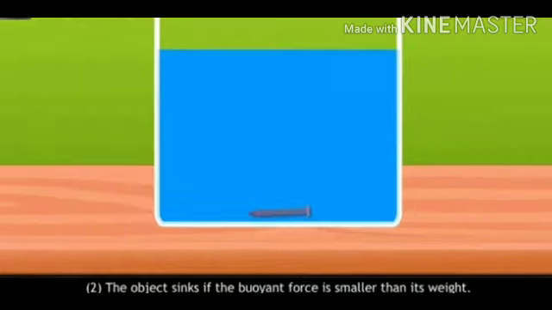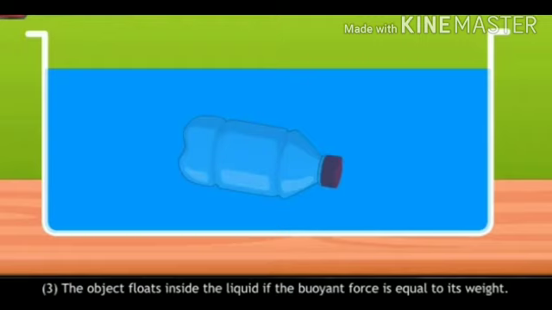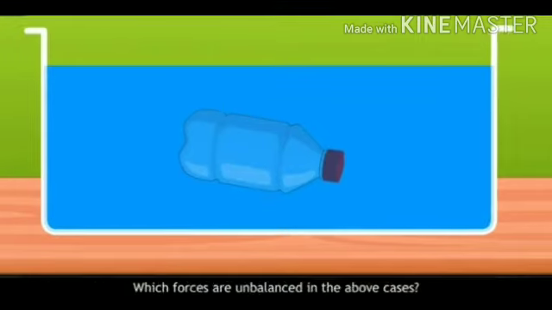Second, the object sinks if the buoyant force is smaller than its weight. Third, the object floats inside the liquid if the buoyant force is equal to its weight. Which forces are unbalanced in the above cases?